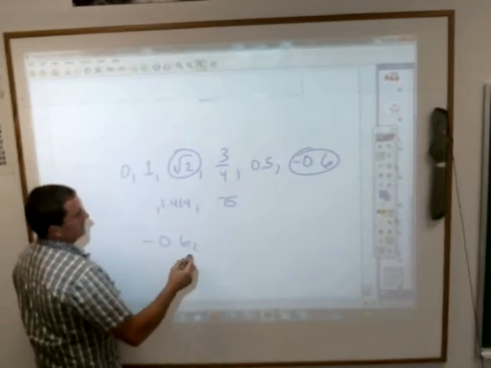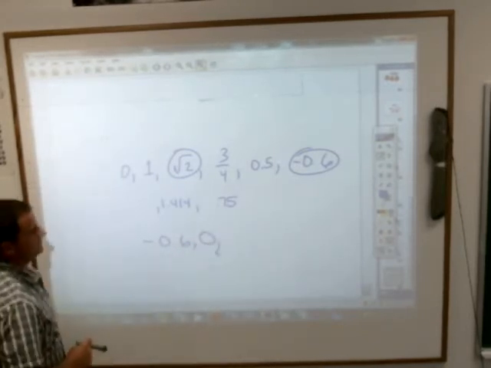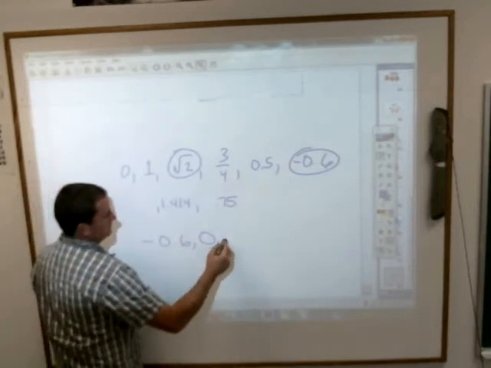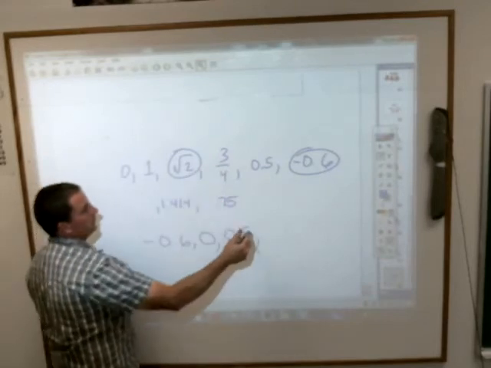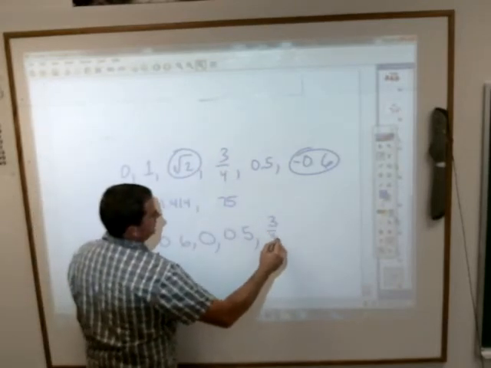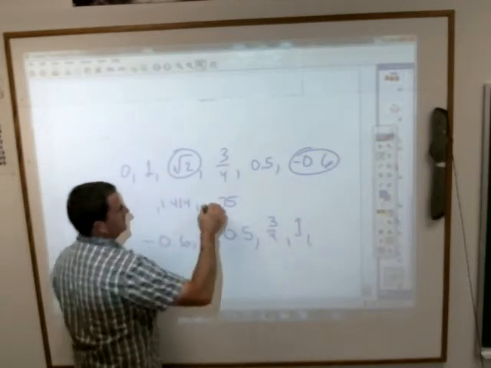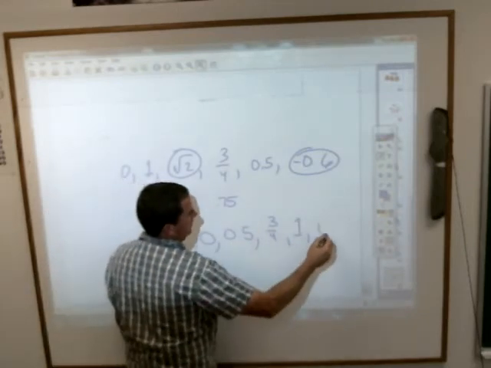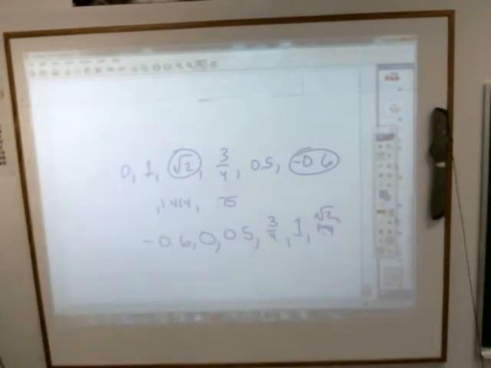Anybody? 0. So then what would come next? 0.5. And then 3/4. And then 1. And then the biggest thing there is the square root of 2, which is 1.414.